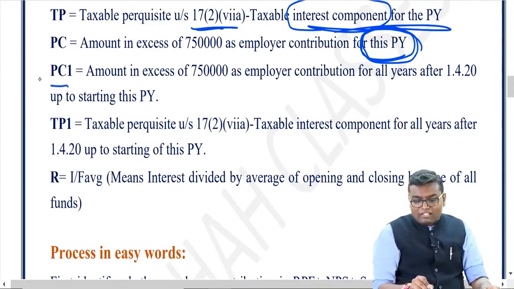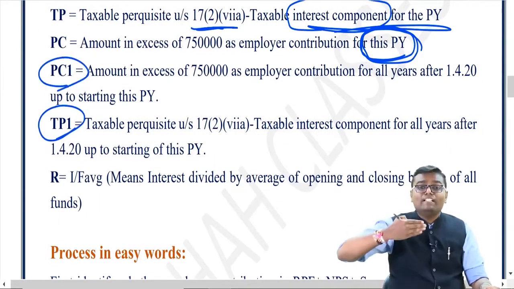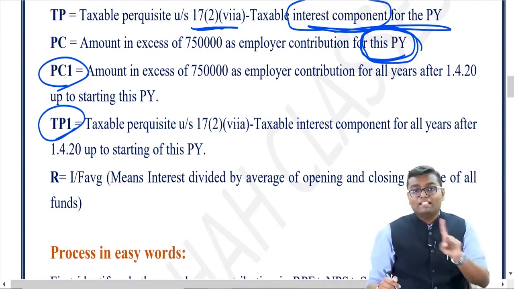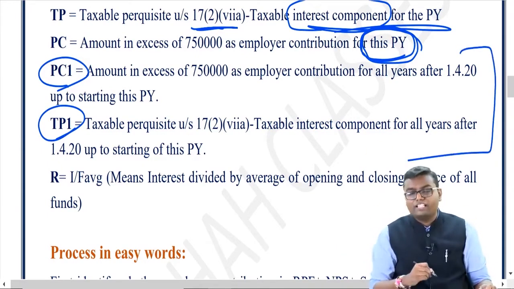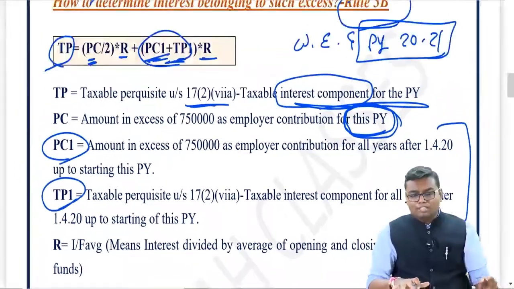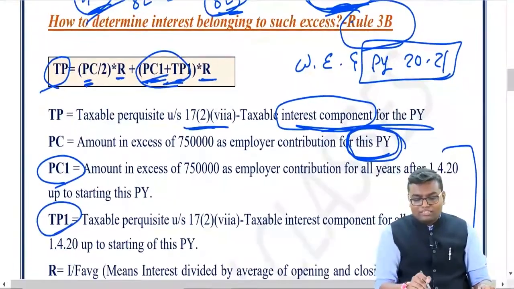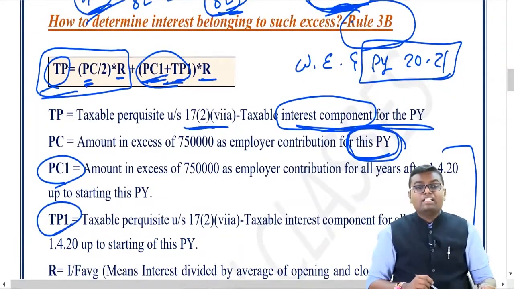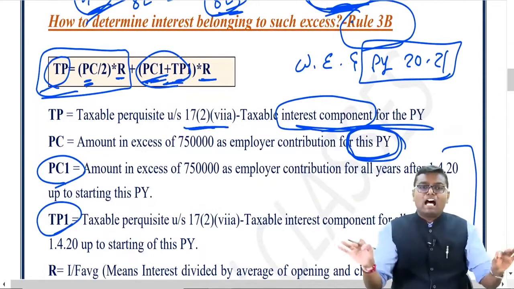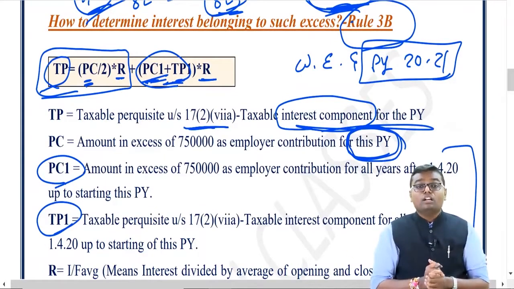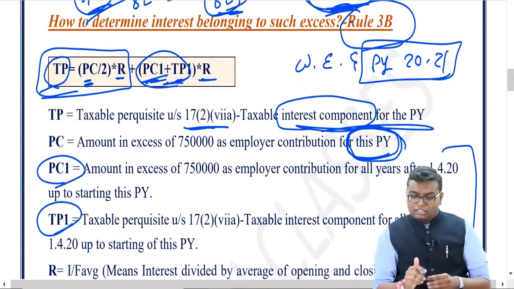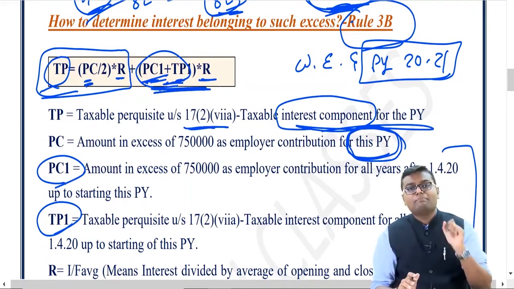So this PC1 and TP1 is applicable from 21-22 onwards. It is not applicable for the previous year 2021, mind well. For you people, for previous year 2021, only this much is the formula: TP is equal to PC by 2 into R, simple. From 21-22 onwards, the remaining part of the formula will be applicable.